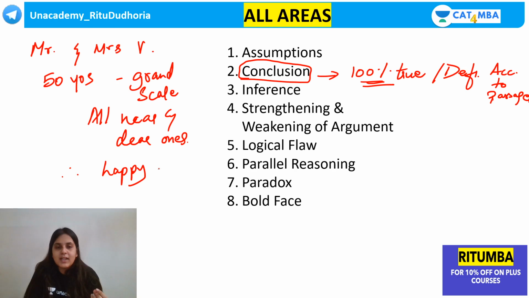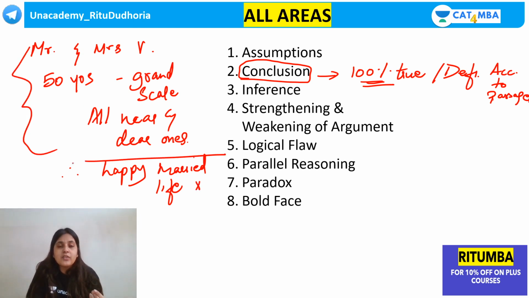Therefore, you can conclude that they lead a happy married life. Can this be a conclusion? No, this cannot be a conclusion because this is not 100% true according to the data given. You cannot say 100% that they lead a happy married life. Maybe they're throwing this party, itna pomp and show, just to convince or just to show off or for some whatever reason. But you cannot say 100% कि they lead a happy married life.